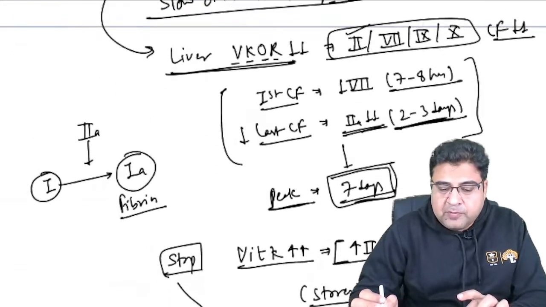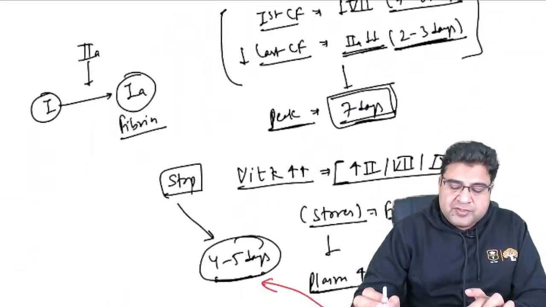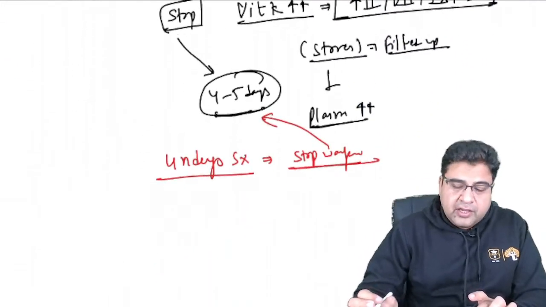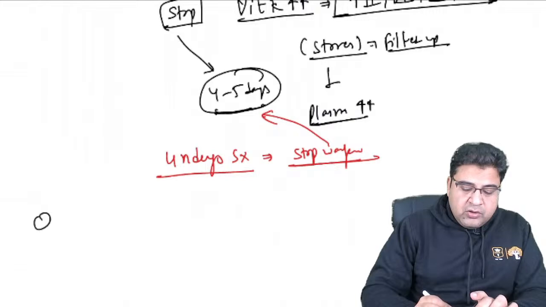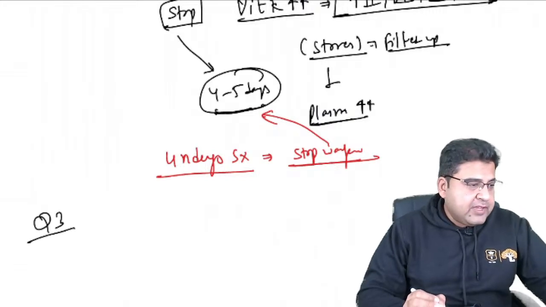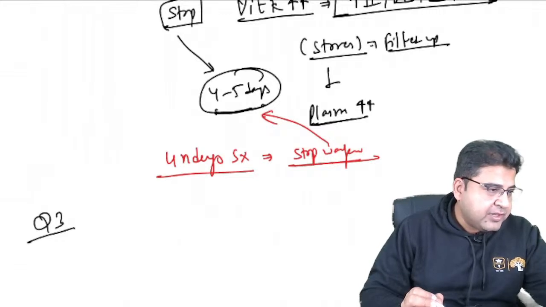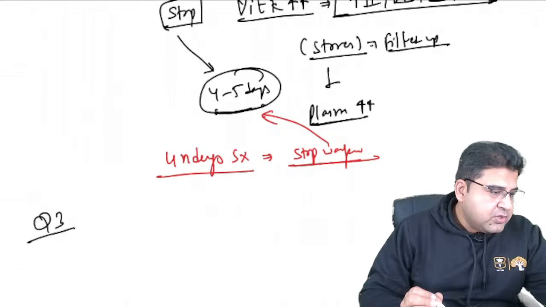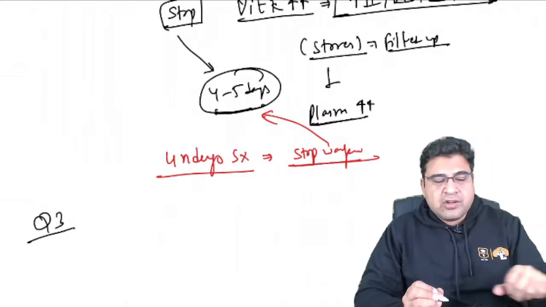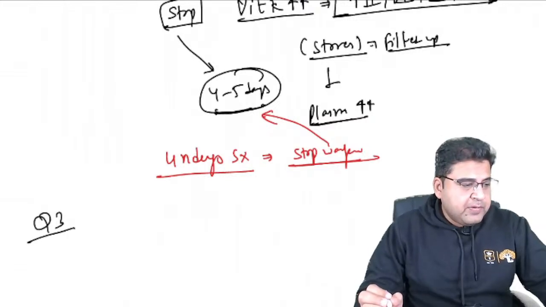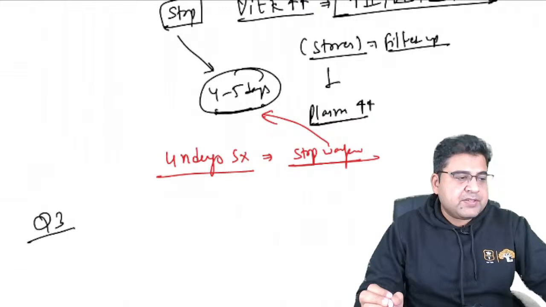The second query you people have asked about is the onset and the offset of warfarin therapy, right? Now question number 3 which you people have asked, let me check the list of the questions which I have received from the technical team. So morphine poisoning we have attempted, the warfarin thing we have discussed. Okay, serotonin receptors. So the third thing you people have asked about is the serotonin receptors.